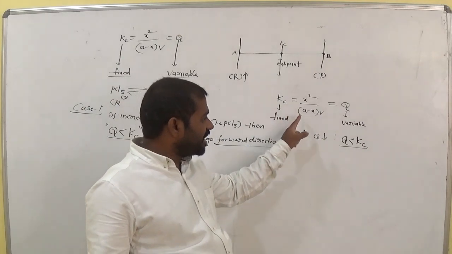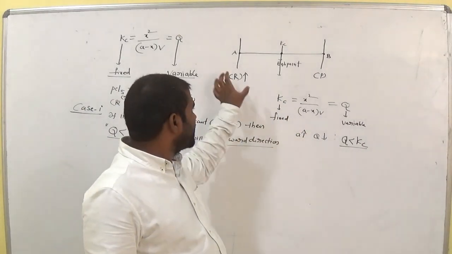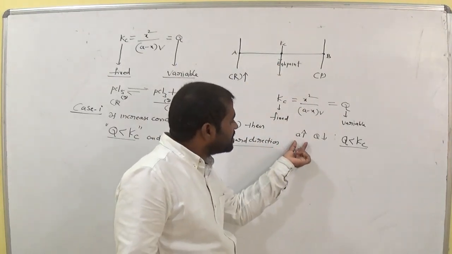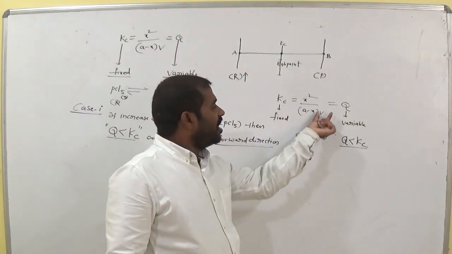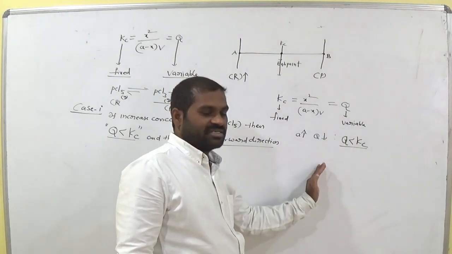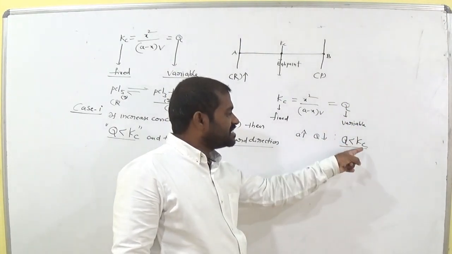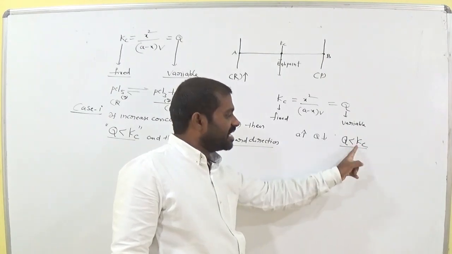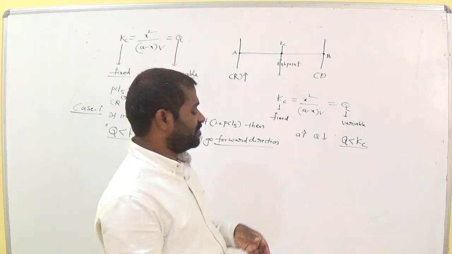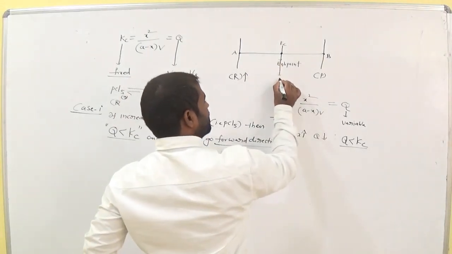Now we would like to change the concentration of reactants, that is, the PCl5 concentration increases. That means the concentration of A increases. Automatically the Q value decreases, or not? Decreases. Therefore Q is less than Kc, or not? Q less than Kc. At equilibrium, Kc equals Q. Exactly at the equilibrium point.